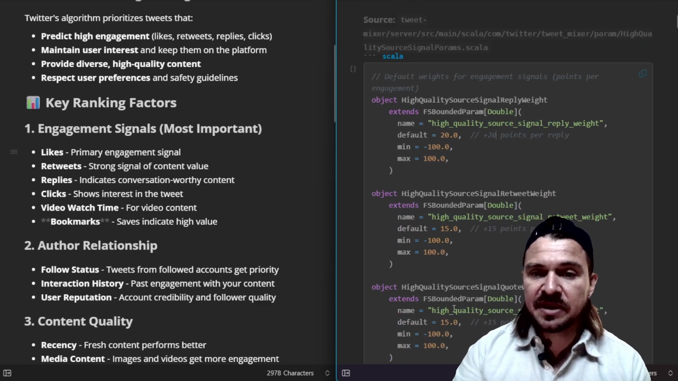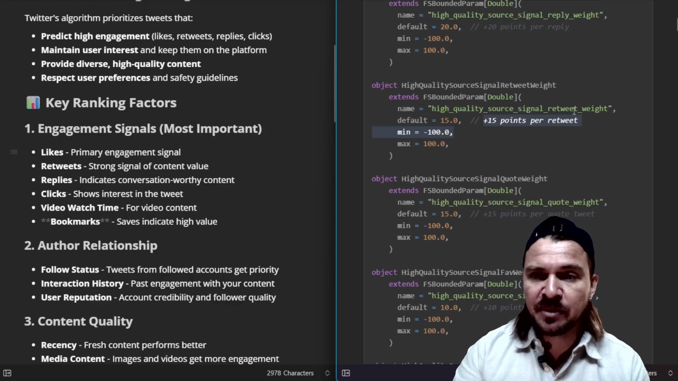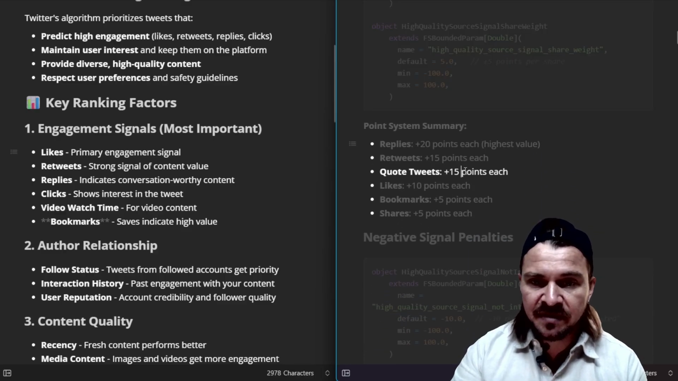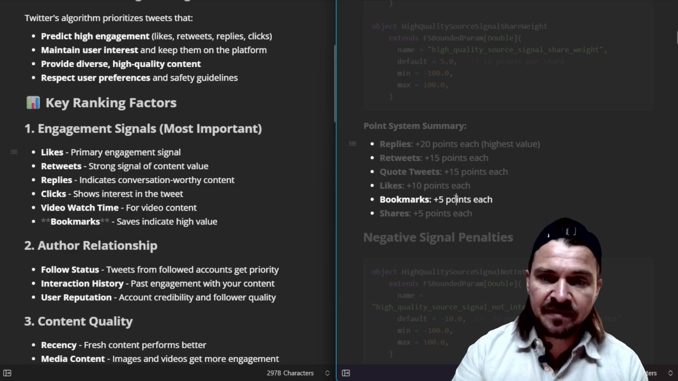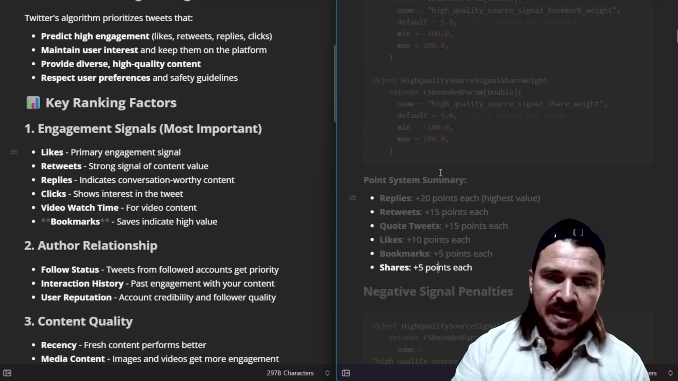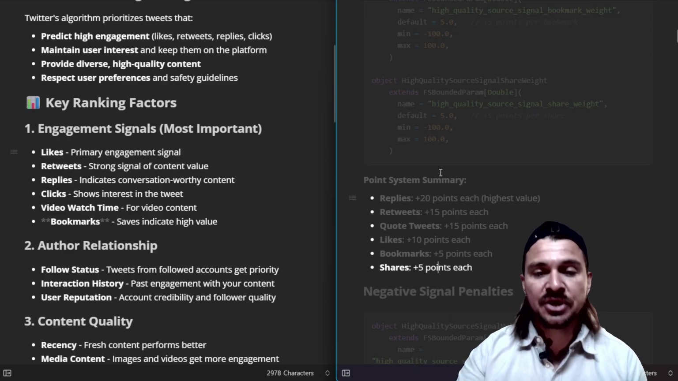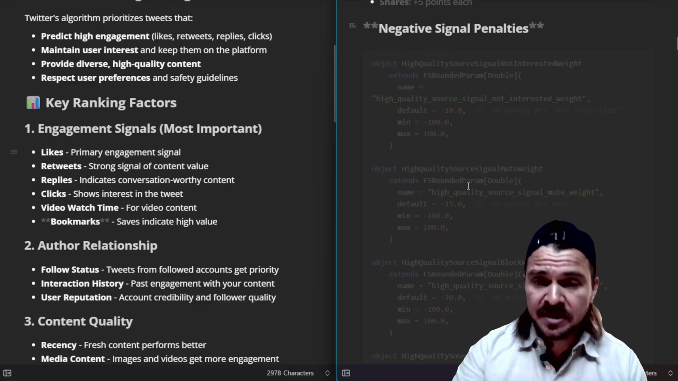You can see here, these are the different weightings. So you get 20 points if a person replies to it, 15 points if a person retweets it. I'll scroll down here. So 20 for reply, 15 for retweet, 15 for quote, 10 for a like, 5 for bookmark, 5 for share. So again, on your feed, if my post has more likes, then it's more likely to be shown. There's also a negative signal penalty.